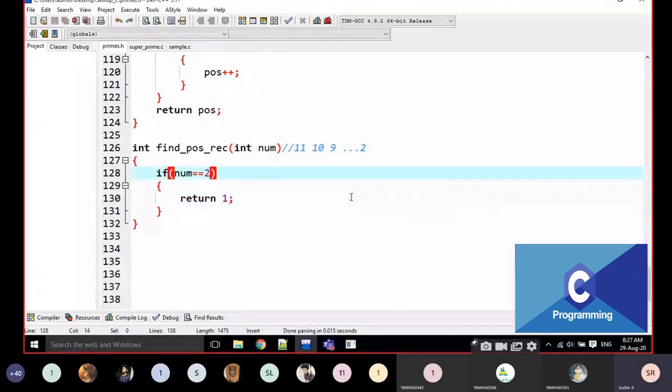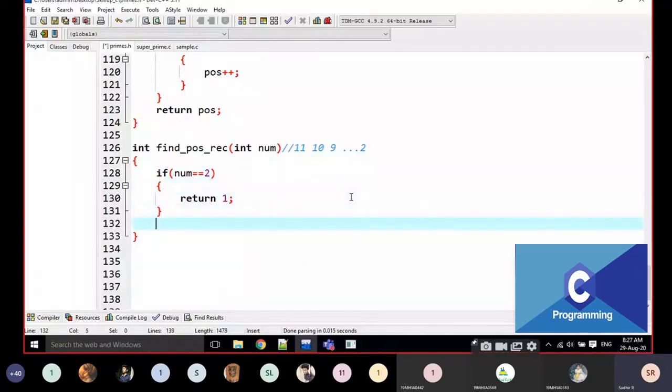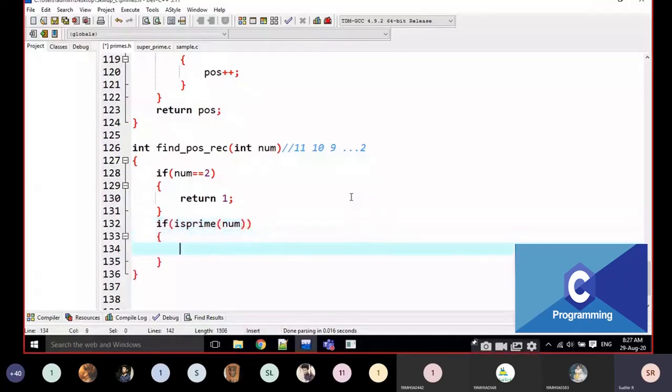Okay, for example, here I am writing if num is 2, I am going to return 1. If it is not true, for example, if my number is 11, I am going to check if it is prime, is prime of num.